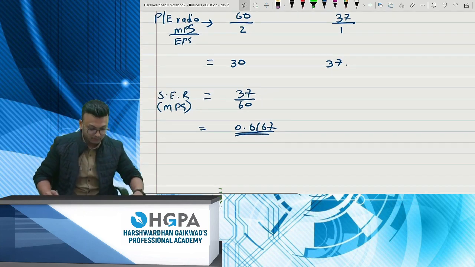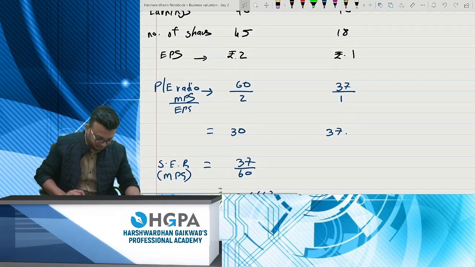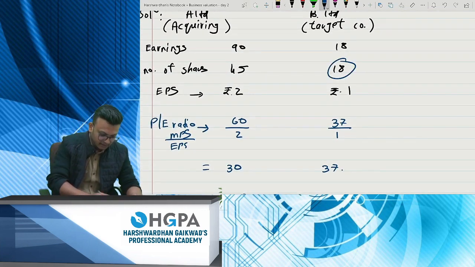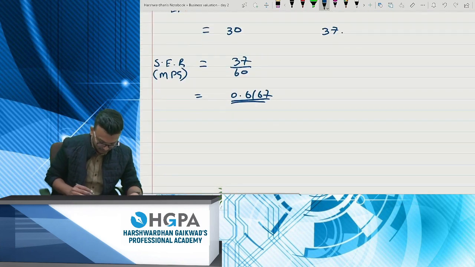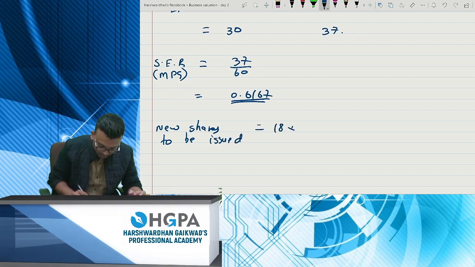Okay. We also need to compute how many shares A Limited will issue. For that, the existing number of shares is 18, so into 18, you will get the new shares to be issued. This will be 18 into 0.6167, which is 11.09 shares.